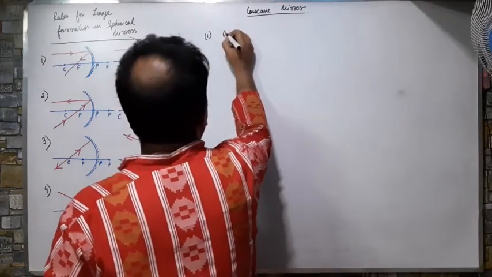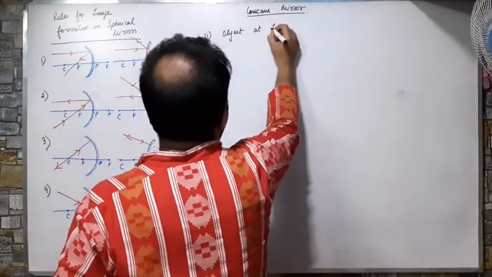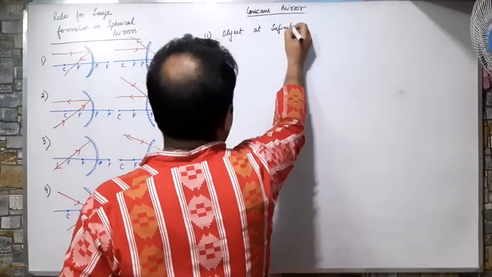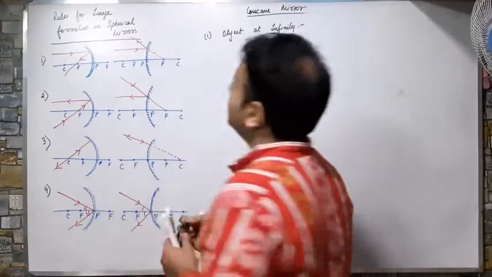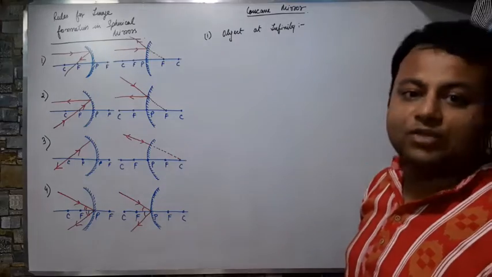Concave mirror, number 1. Object at infinity. The object is at infinity, a very far point. So how will I get the image of it?